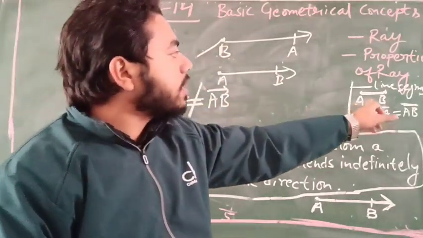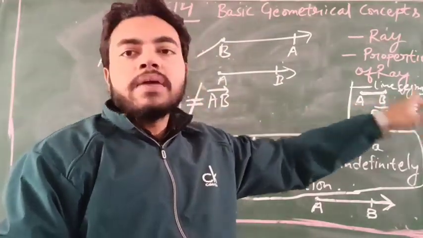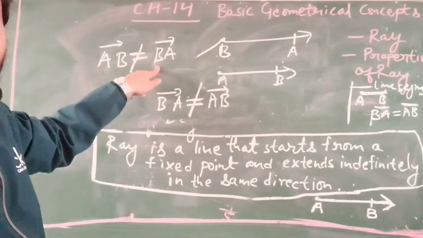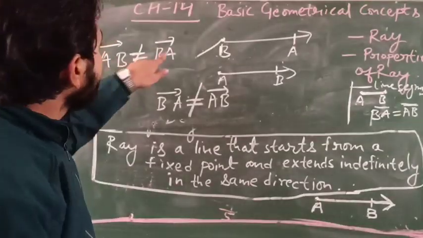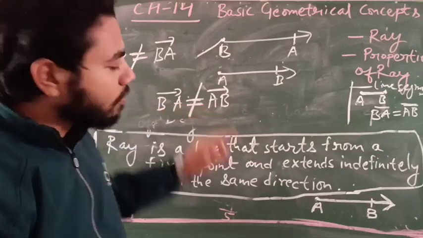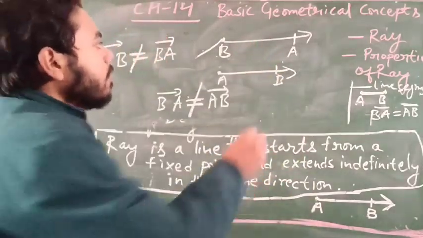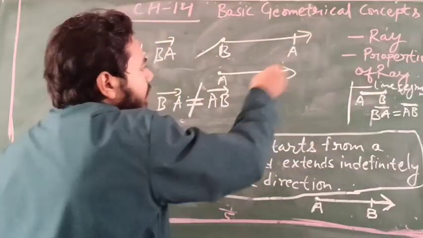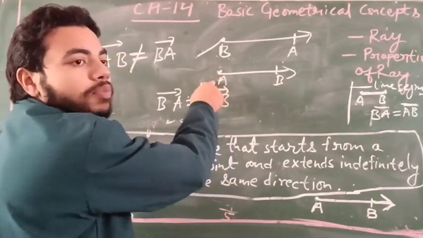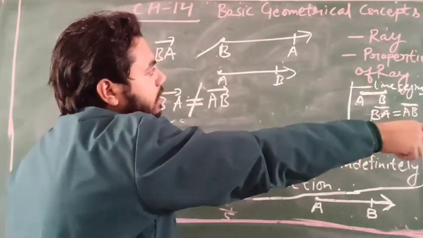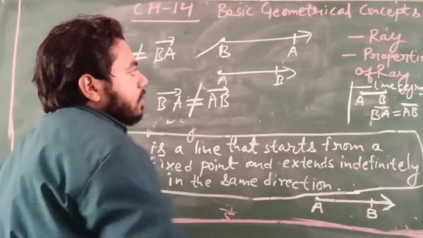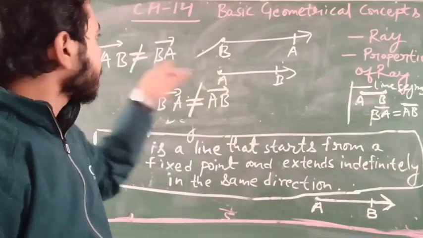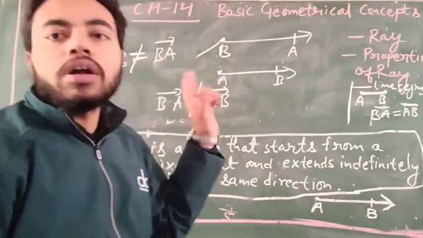In a line segment we write it as BA or AB. But in a ray, you notice that ray AB is not equal to ray BA, because these two are different. In this one, the initial point is B and it goes in the direction of A, but here the initial point is A and it is moving in the B direction. So ray AB and ray BA are not equal.